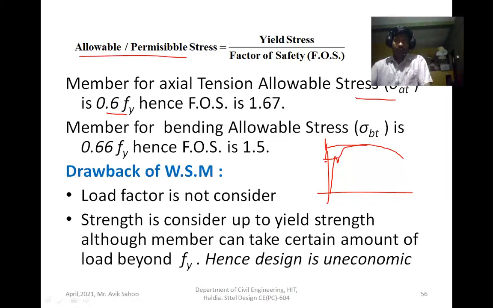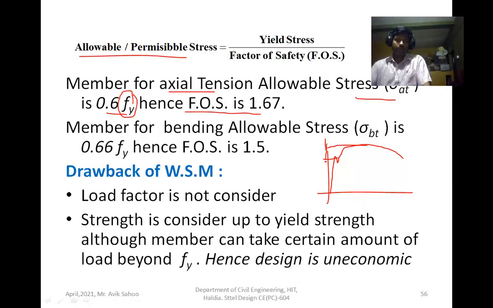The yield stress is denoted by Fy. If I divide it, then we will get the factor of safety, which is 1.67.